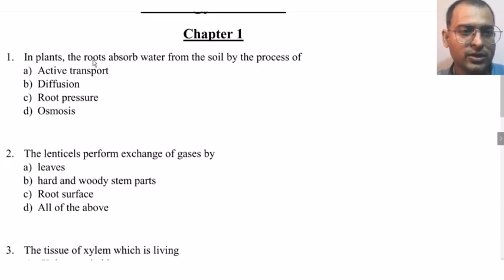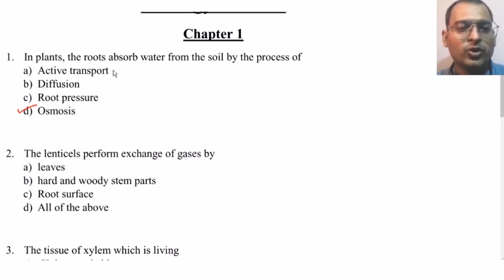In plants, the roots absorb water from the soil by the process of active transport, diffusion, root pressure, osmosis. You can always pause the video, answer the question, and then you can look back to find the answer and the explanation. So in this question, the root absorbs the water from the soil by the process of osmosis.